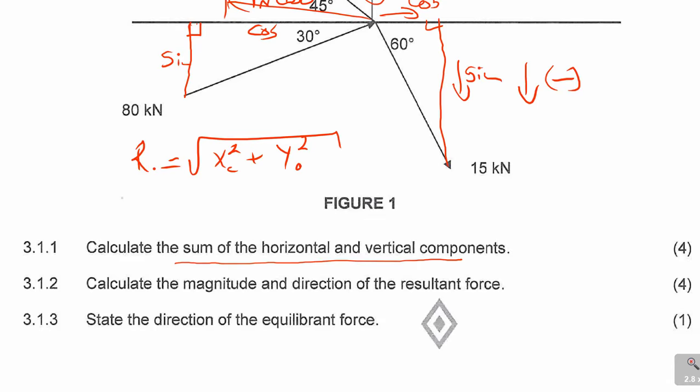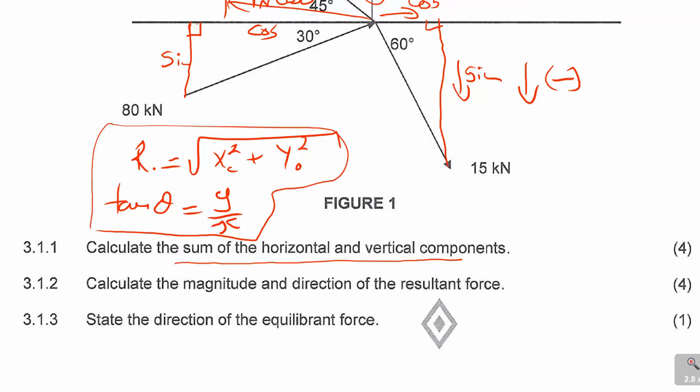And when you're talking about the resultant here, don't forget to say the angle: tan theta is equal to y over x. That is very important for you to understand, and that's the direction. Remember, the equilibrium force is always opposite to the resultant. This is the resultant with a prime, meaning it is opposite to the resultant. So whenever you are looking at magnitude and direction, the magnitude is the R, and the direction is in terms of theta.